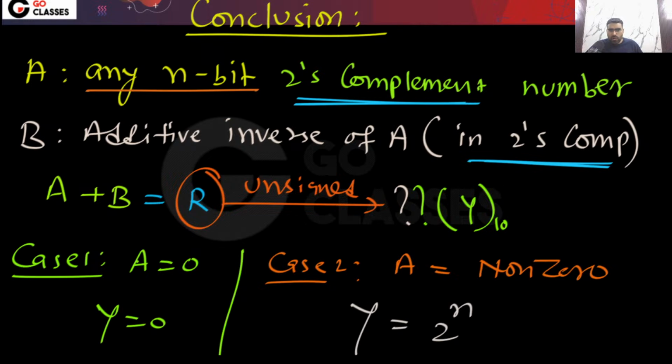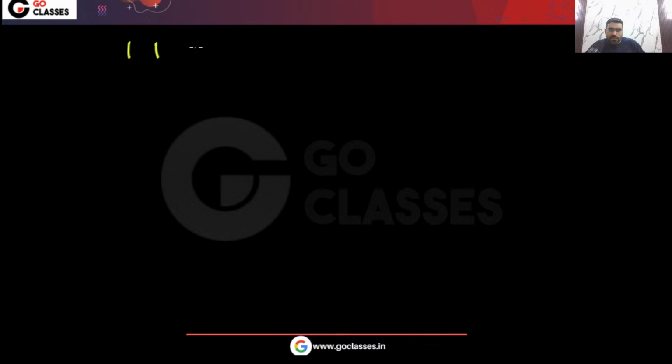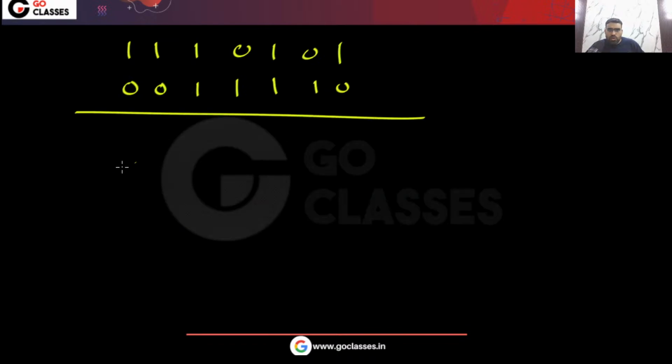So now let's move on. Now let's solve this question. This is a very simple question. We need to do binary subtraction. So what is the result of this binary subtraction? Let's see. The result we need to find out. 1 1 1, these are the inputs, 0 1 0 1. From this number we need to subtract 0 0 1 1 1 1 0. Okay, so you can see this binary subtraction we have to do.